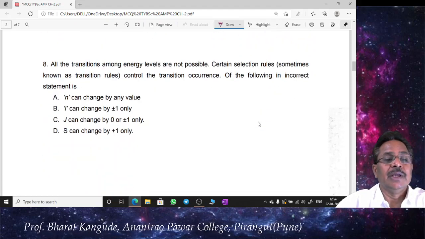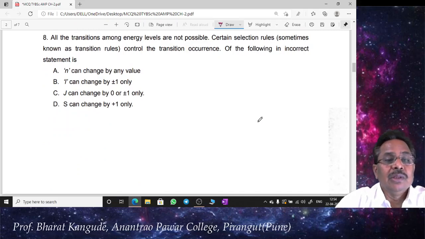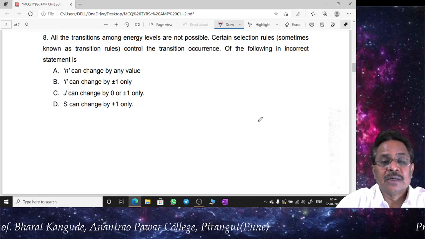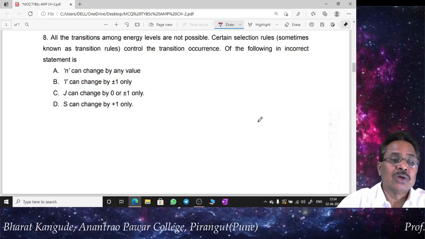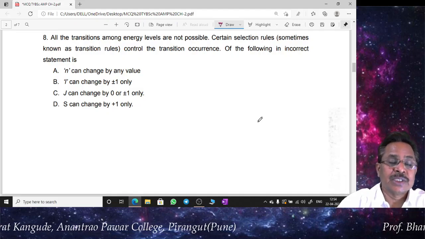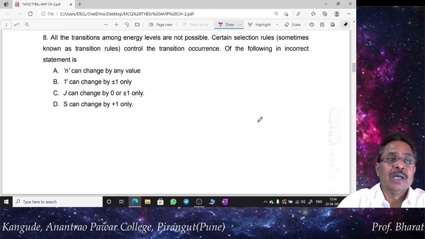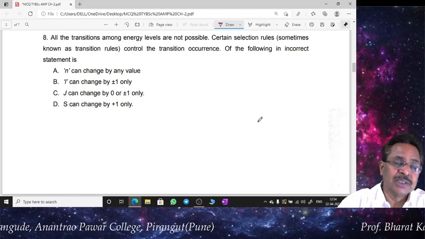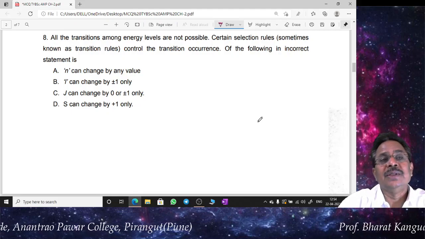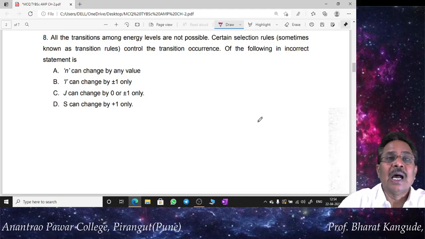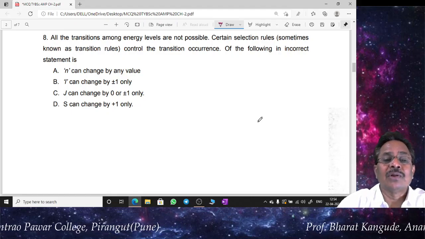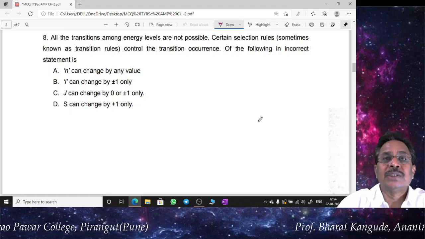Now question number 8. All the transitions among energy levels are not possible. Certain selection rules, which some books call transition rules, control the transition occurrence. So which transition will occur and which will not occur: the transitions which are allowed are called allowed transitions, and the transitions which are not allowed are called forbidden transitions. For deciding which is allowed and which is not, we have to have certain rules, called selection rules.